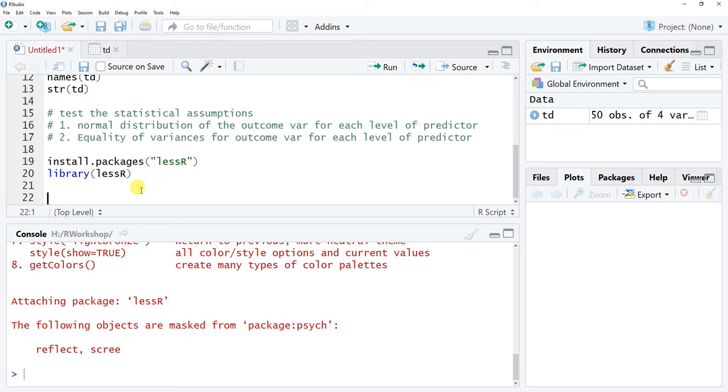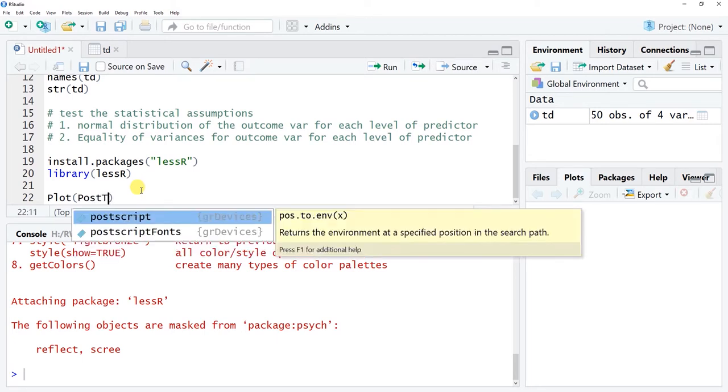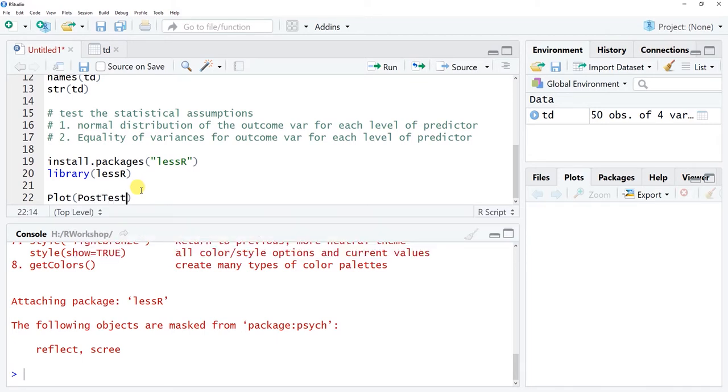Okay, so let's use that plot function with a capital P from lessR. The first thing that we're going to enter is the variable of interest for which we wish to see the distribution, and this is going to be our outcome variable, which is our post-test scores. So that's PostTest with a capital P and a capital T, as you can see there. And then we need to note that that's using the data equals argument, that is from the TD data frame. So remember, this is our TD data frame here. Okay. And then finally, we want to actually do a by argument here, and it's specifically the by1 equals argument.